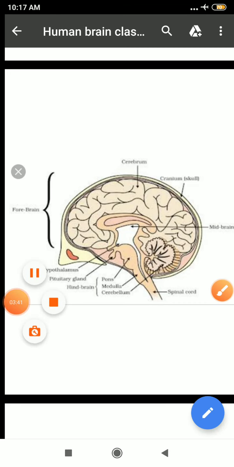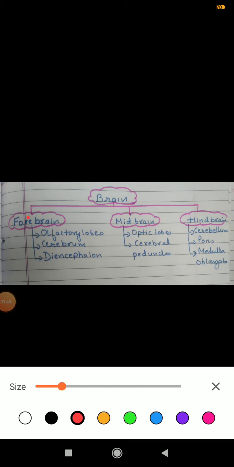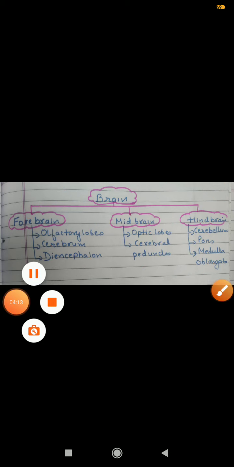Clear? So student, the human brain consists of three parts, that is forebrain, midbrain and hindbrain. Your forebrain consists of three parts, that is olfactory lobes, cerebrum and diencephalon. Your midbrain consists of two parts, that is optic lobes and cerebral peduncle. Your hindbrain consists of three parts, that is cerebellum, pons and medulla oblongata. Clear? I hope the thing is clear to you.